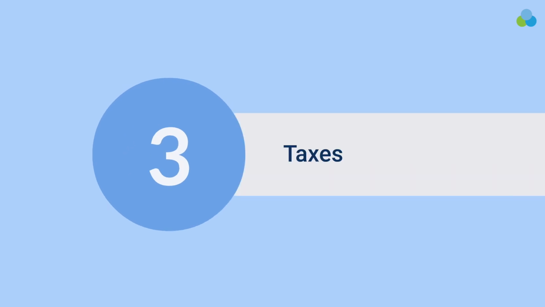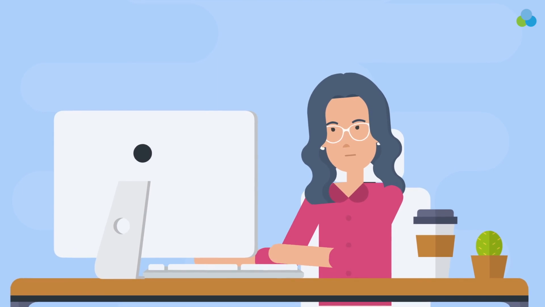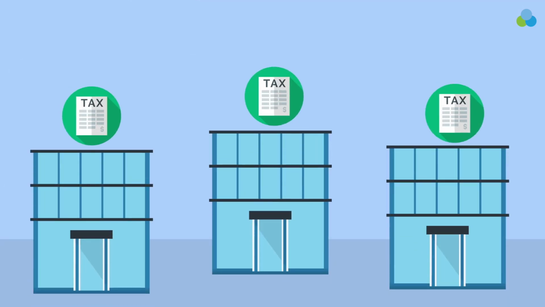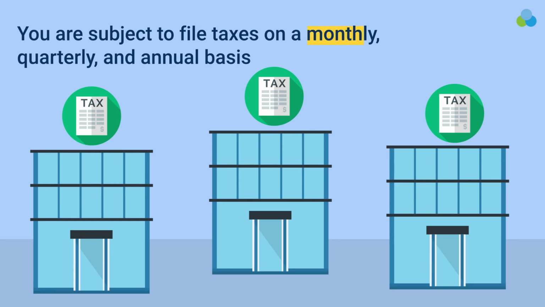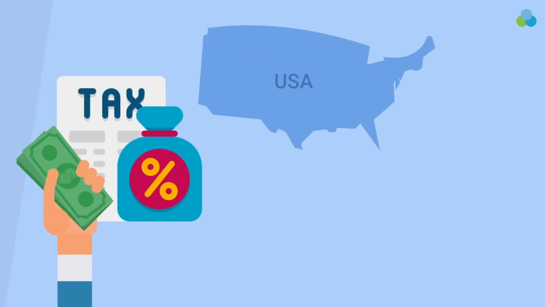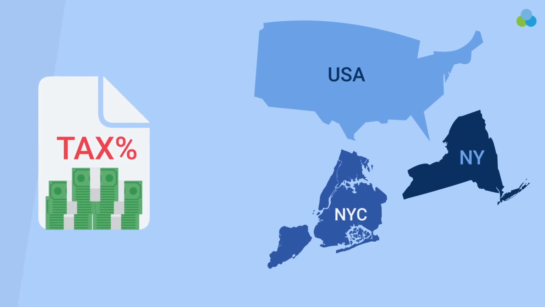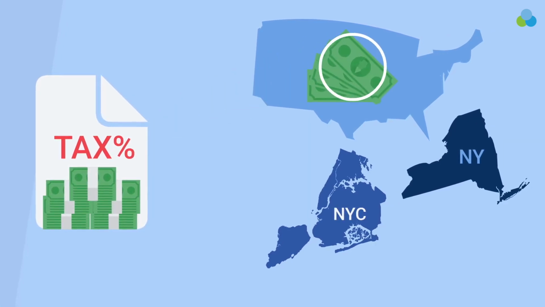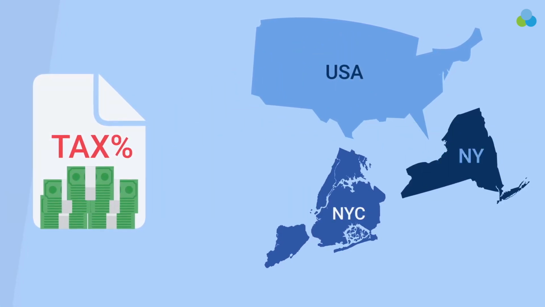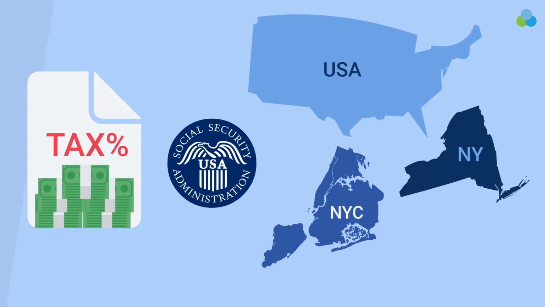Chapter 3: Taxes. As a business owner, you have specific tax responsibilities to ensure compliance, and there are multiple government bodies that you are subject to, filing taxes on a monthly, quarterly, and annual basis. In general, a business owner is required to file and pay taxes at the federal, state, and local level. A huge portion of your taxes is paid at the federal level, while some go to the state, your local municipality, and other government entities such as the Social Security Administration.